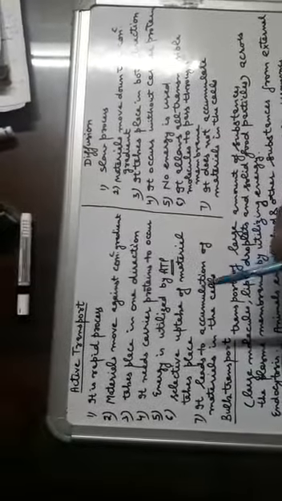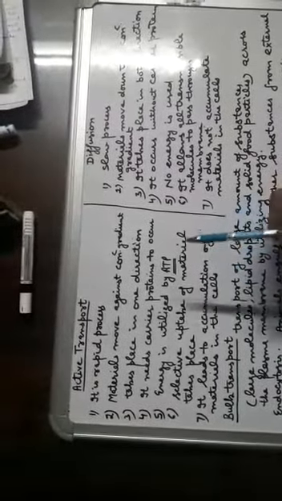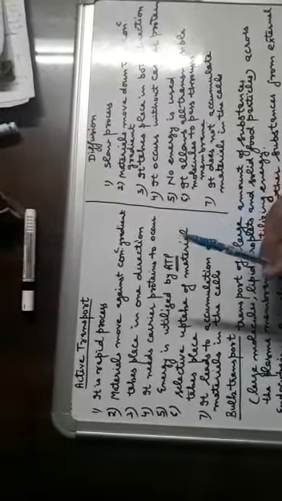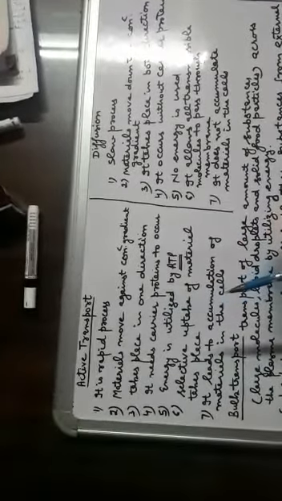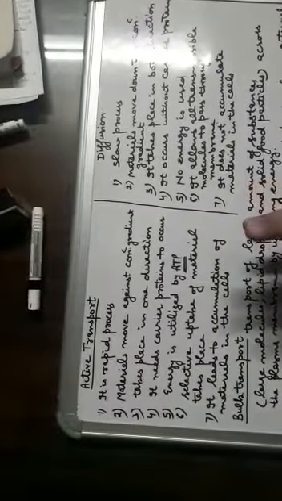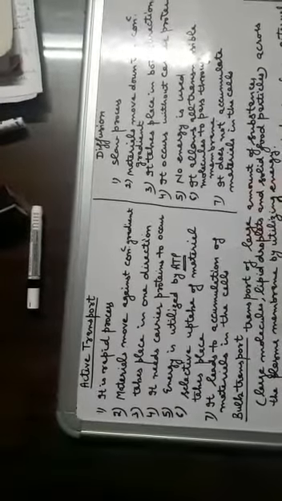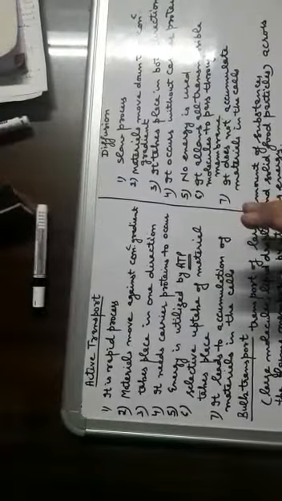In case of active transport, materials move against the concentration gradient, means materials move from low concentration towards high concentration. When the materials move from low to high concentration, they will require energy. So materials will move through the plasma membrane of the cell.